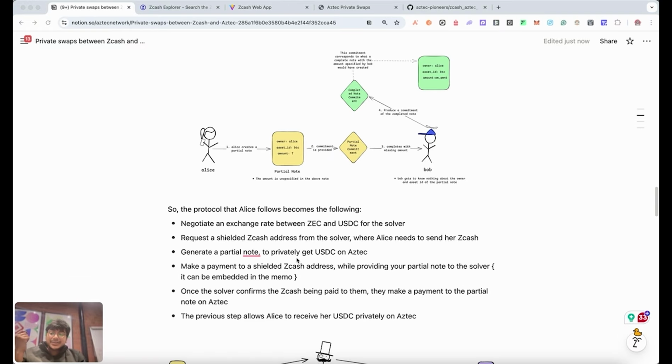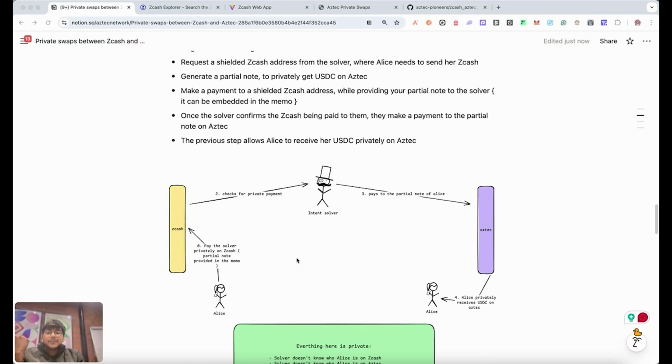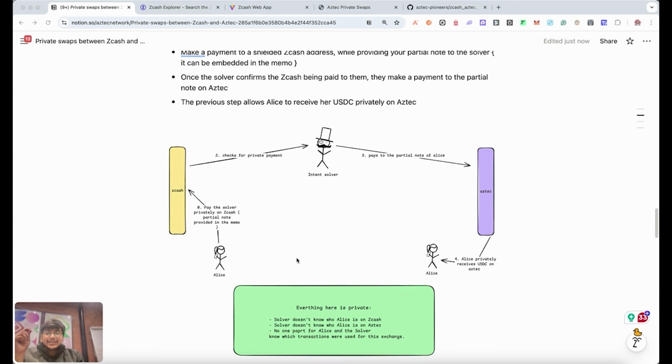So that's the unique unlock here, where now what happens is that if Alice wants to sell her Zcash, which is ZEC on Zcash, and get some USDC on Aztec, then she will firstly generate a partial note, the payment to which will basically come back to her on Aztec.